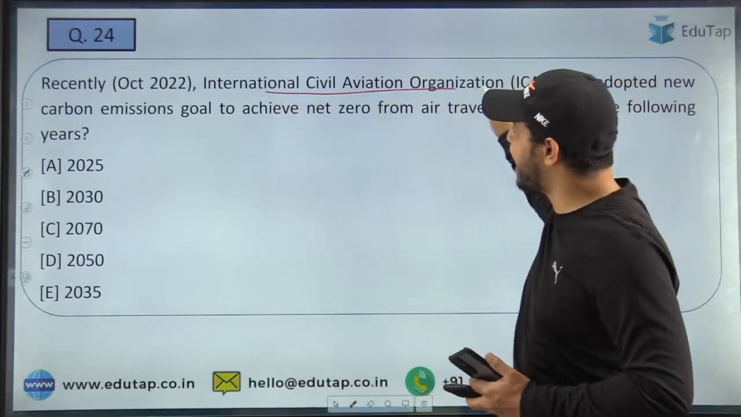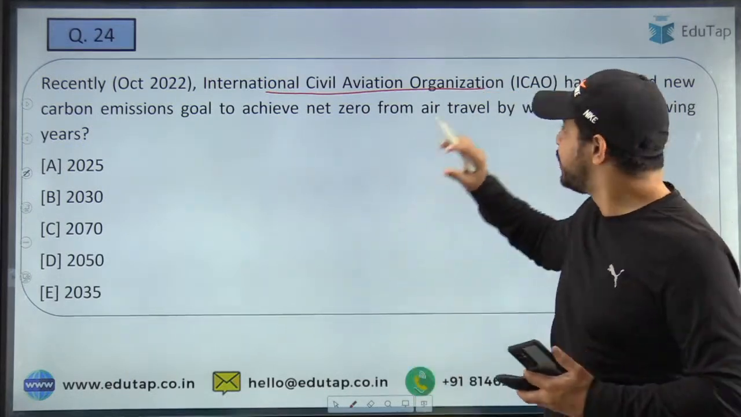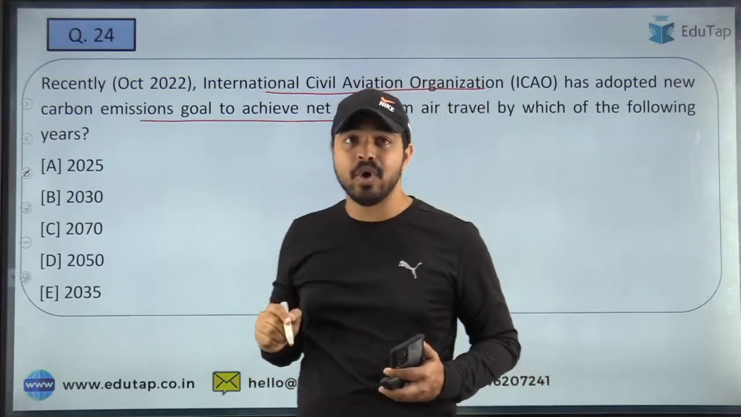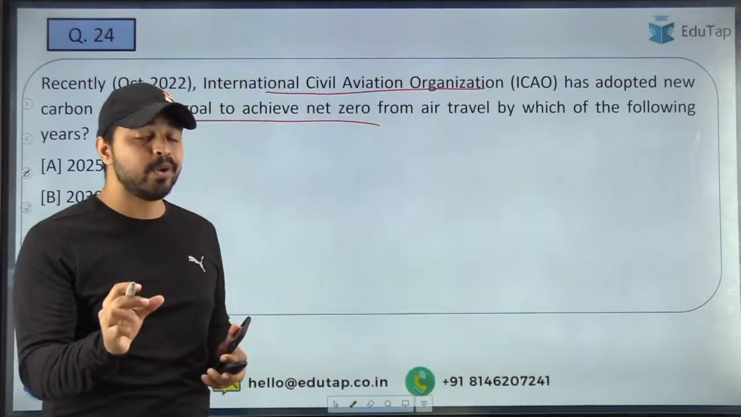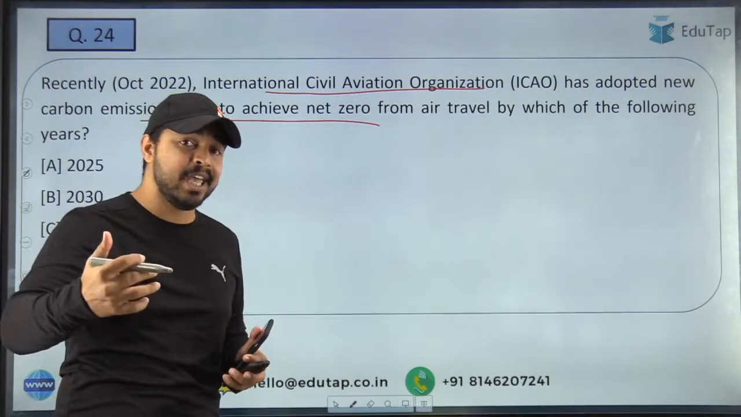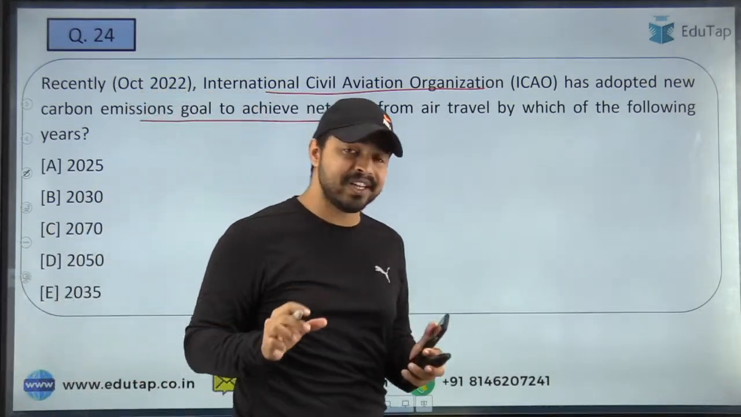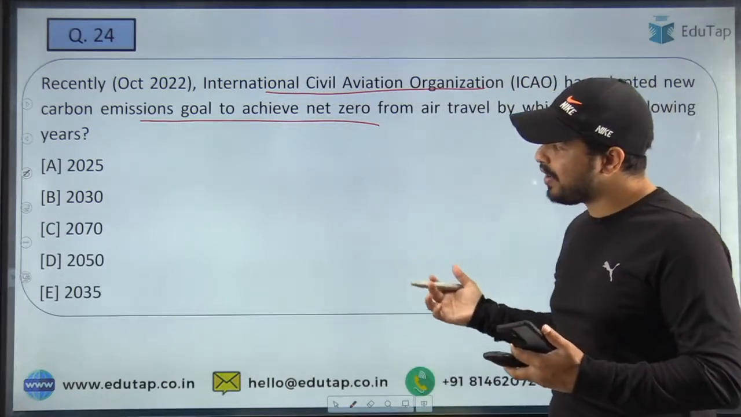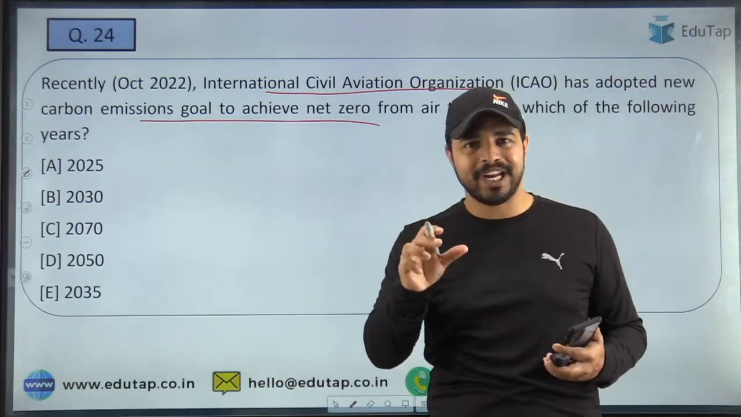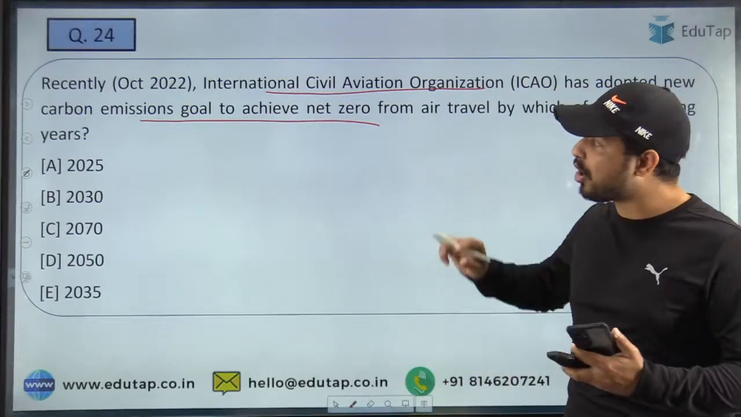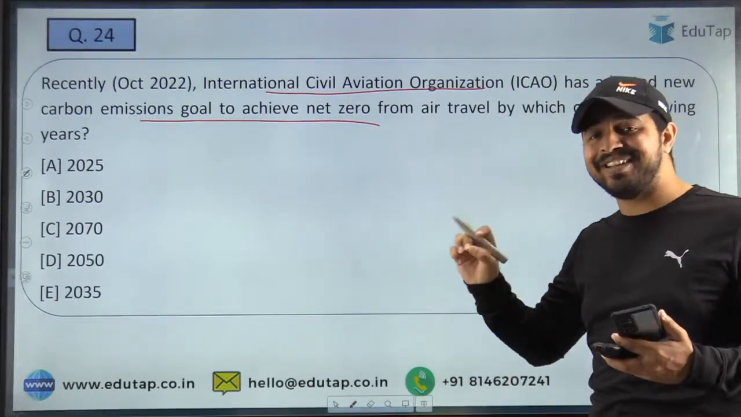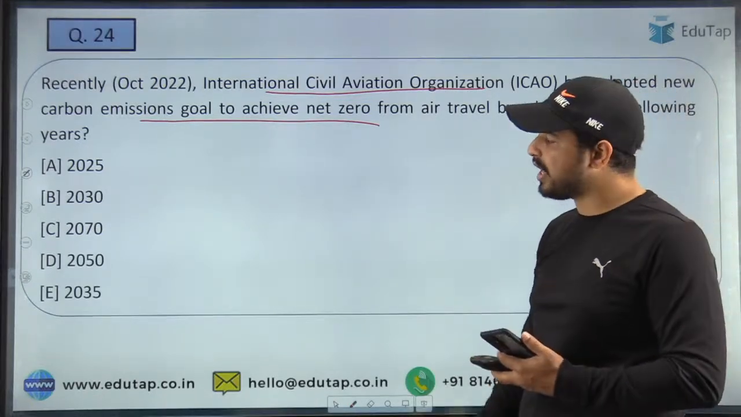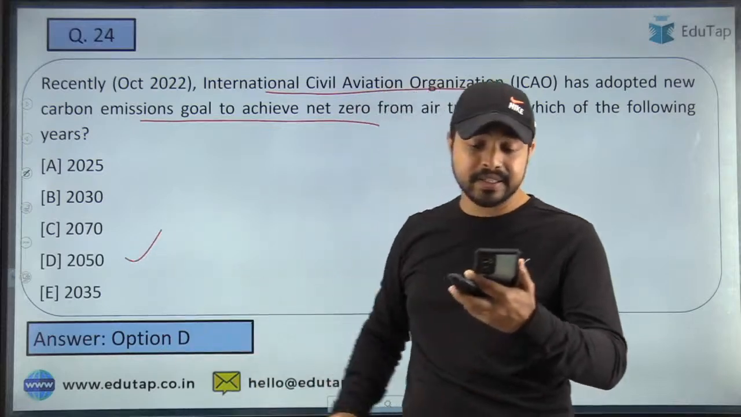So the next question is about the International Civil Aviation Organization, which has basically adopted a new carbon emission goal to achieve net zero from air travel, and you are required to tell me the timeline by which they are aiming to achieve this target. By which year are they aiming to achieve this target? Is it 2025, 2030, 2070, 2050 or 2035? So guys, quickly tell me the right answer. In the meantime, you can also tell me where the headquarters of ICAO are. So when I talk about the right answer to this question, absolutely it is option number D, that is 2050.